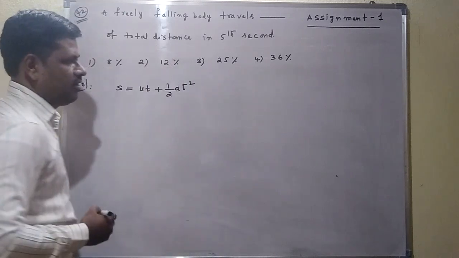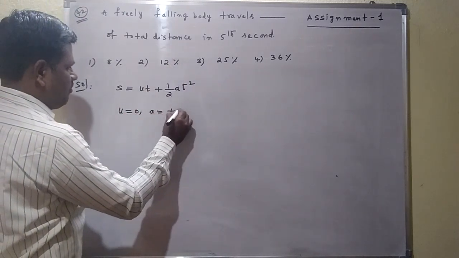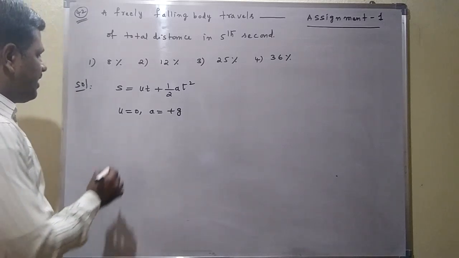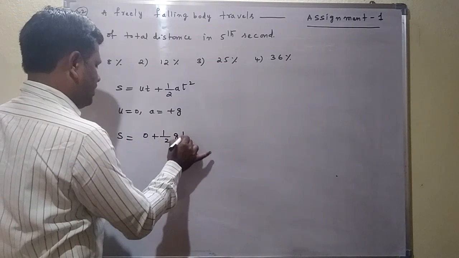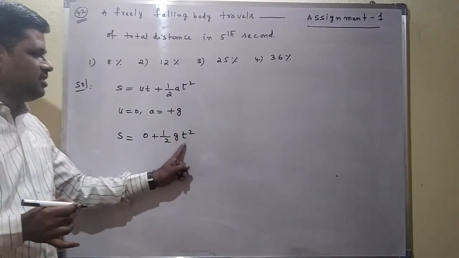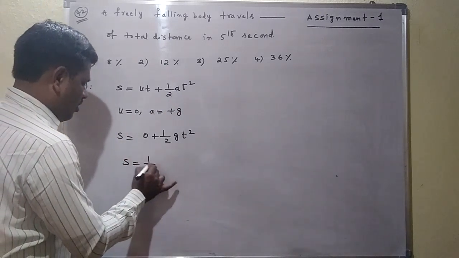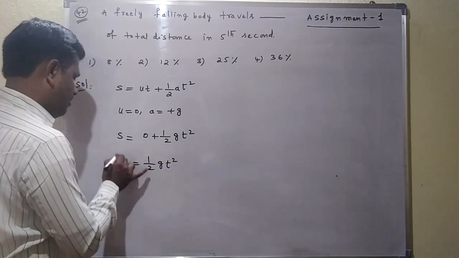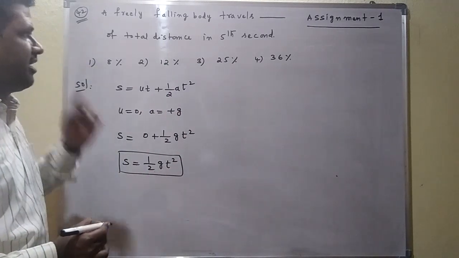But it is freely falling. Freely falling means already conditions we know that u equal to 0, a equal to plus g. Here what we are getting, s is equal to 0 plus half gt square. Directly writing this step, now s is equal to half gt square. This is total distance traveled in t second.